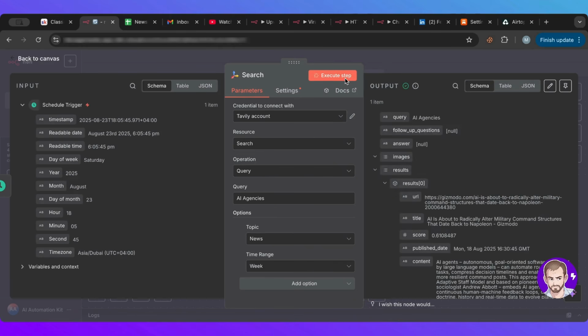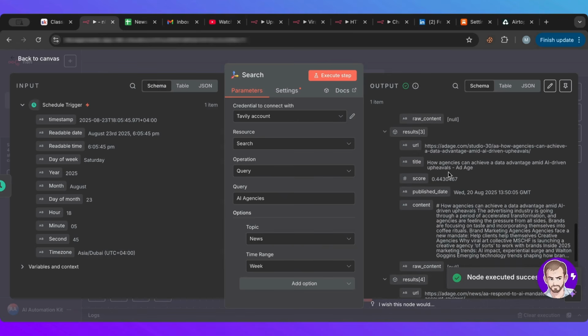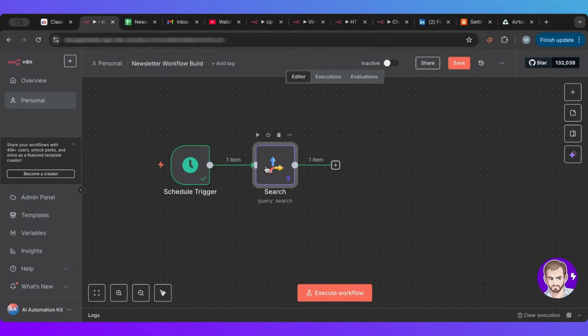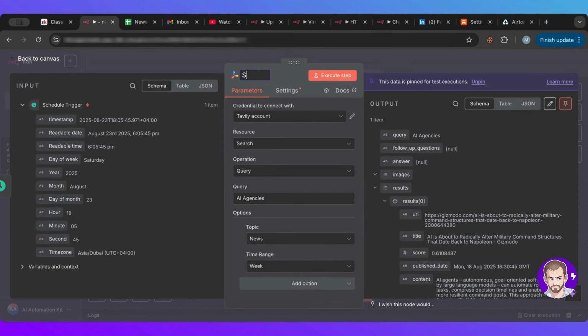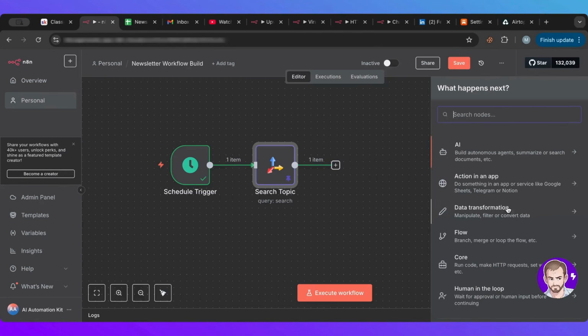I can execute this step, and there you go. We have our results here. It gives us the URL, the title, and the content, which is perfectly what we want. I'm going to pin that result. So let's name this search topic. Okay, so this gives us the search topics that we want. We only want 3, and we'll take 3. So let's go to first.